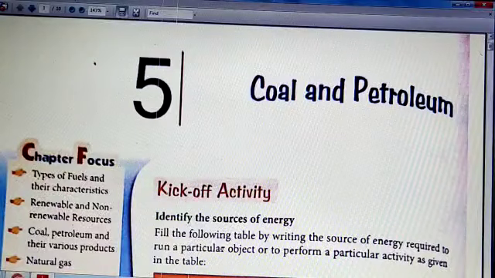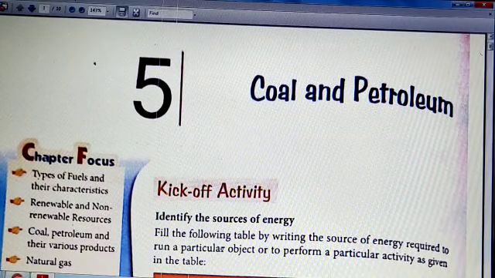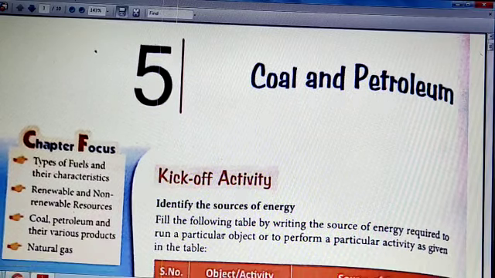So today we'll start the chapter coal and petroleum. Now one table is given here. You have to identify the source of energy. I hope it's very easy. You can do it.